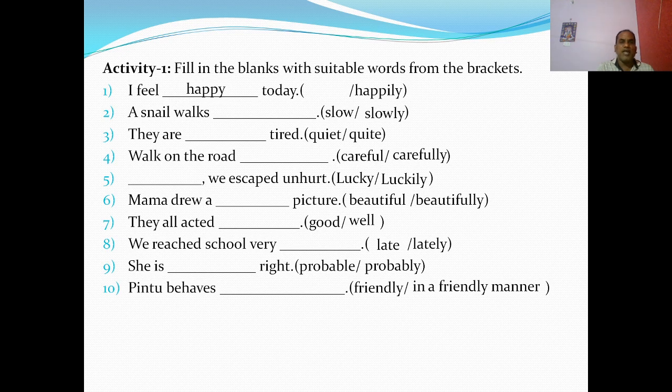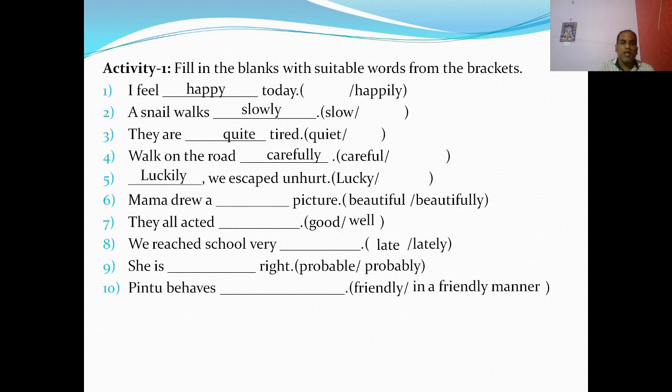Here happy is an adjective. A snail walks slowly. Here slowly is the adverb, a modifier of the verb walks. They are quite tired. This is an adverb. And walk on the road carefully. Carefully is the adverb.